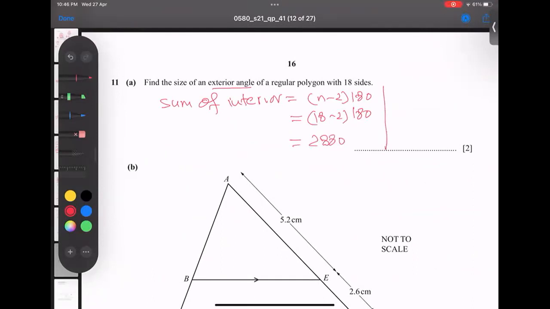So 1 interior angle, each interior angle: 2880 divided by 18. When divided by 18, I got the answer 160. Wait a minute, let me check again. He said the exterior, sorry, not interior. Exterior he's asking. I thought interior.